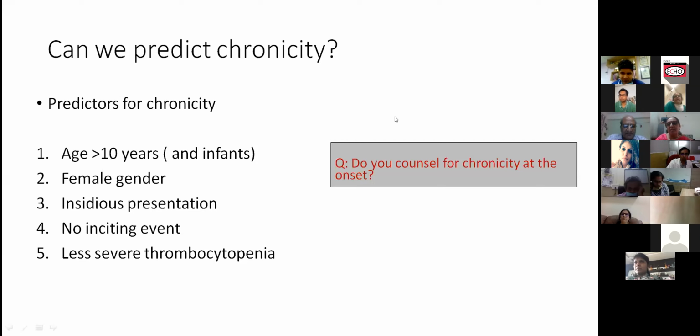I would endorse sir's viewpoint that I wouldn't scare the parent, but at the same time, in today's times of medico-legal issues, I would very subtly put in that point that look, 80 to 85% will recover and will be fine. However, 15% may not, but I'm not going to tell you whether your child will get into that or not, because we don't know, and we will see. I would put it subtly across, because in today's times, maybe tomorrow if he becomes chronic, they will sue us for not telling them in the beginning that it could have happened.